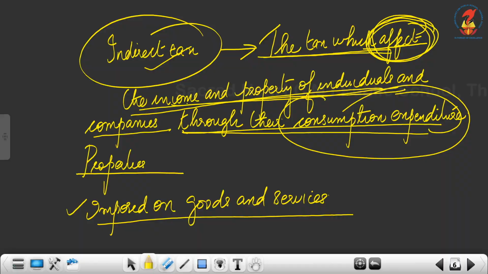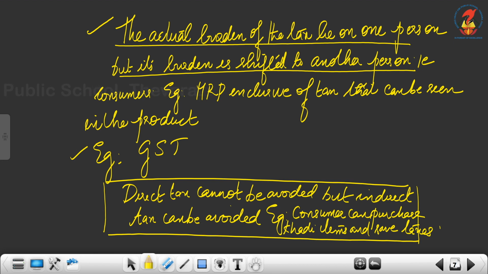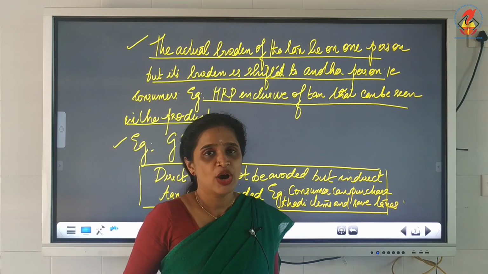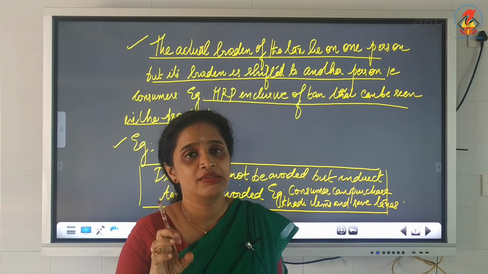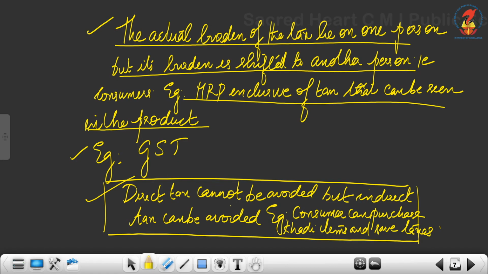That kind of tax is known as indirect tax. Example, the tax imposed on goods and services. Here the actual burden of the tax lies on one person, but its burden is shifted to another person, that is consumers. For example, MRP inclusive of tax that can be seen on the product. So the burden is shifted to consumers in the market. Now it is clubbed together under GST, goods and services tax. Now here the main point that you have to note is direct tax cannot be avoided.